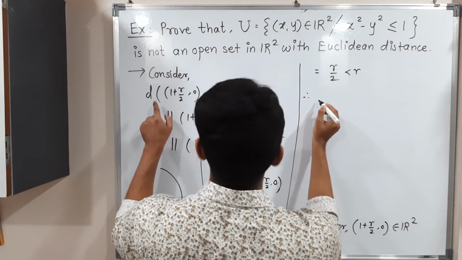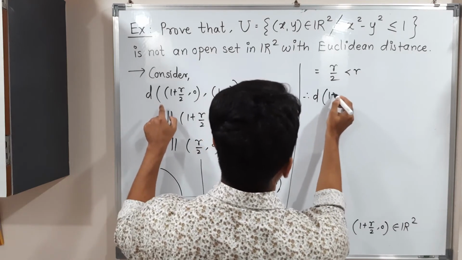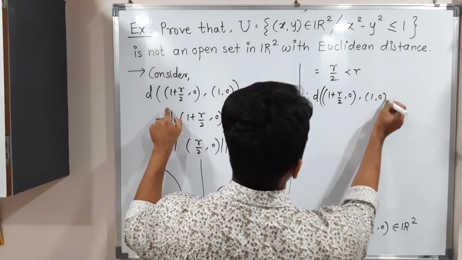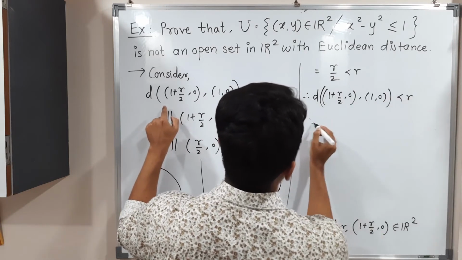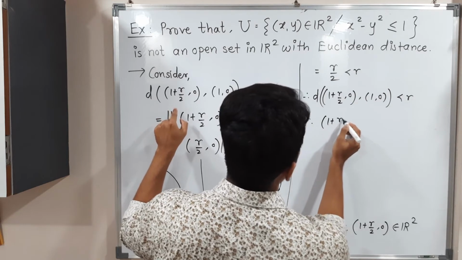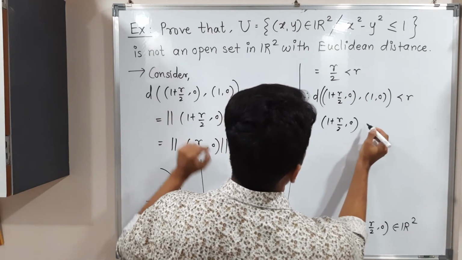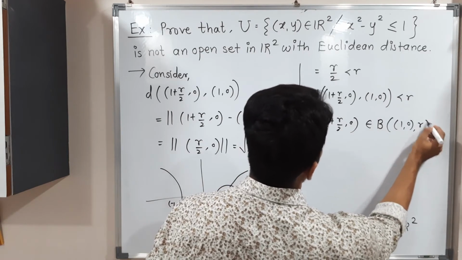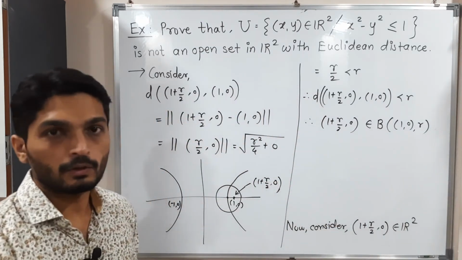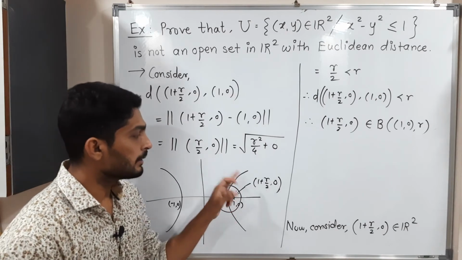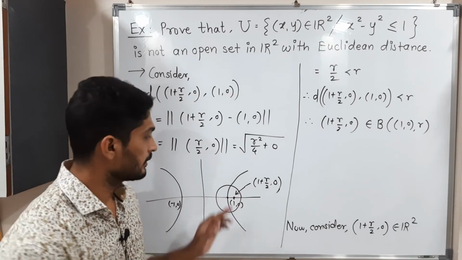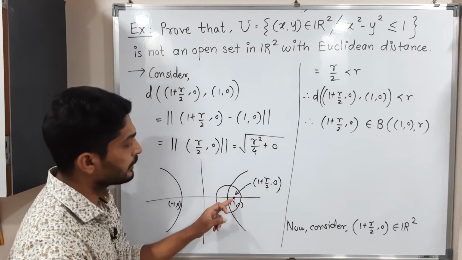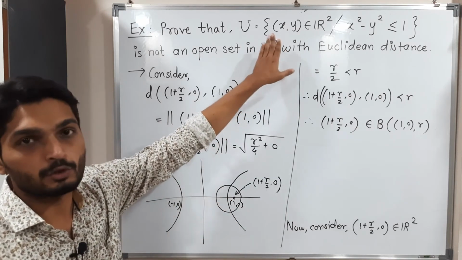So therefore what we get, the distance of that point from the center is less than r. So therefore this point 1 plus r by 2 comma 0 is an element of that ball with center 1 comma 0 and radius r. Okay, so that means this point lies in the ball. So now I will prove that this is not a member of U.